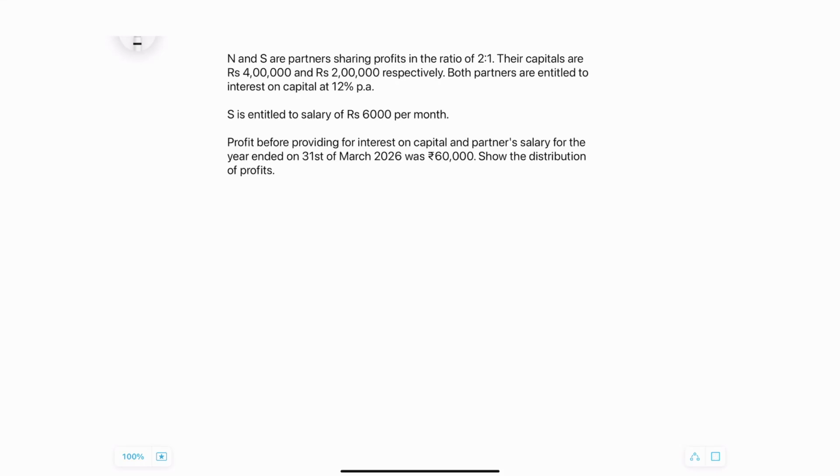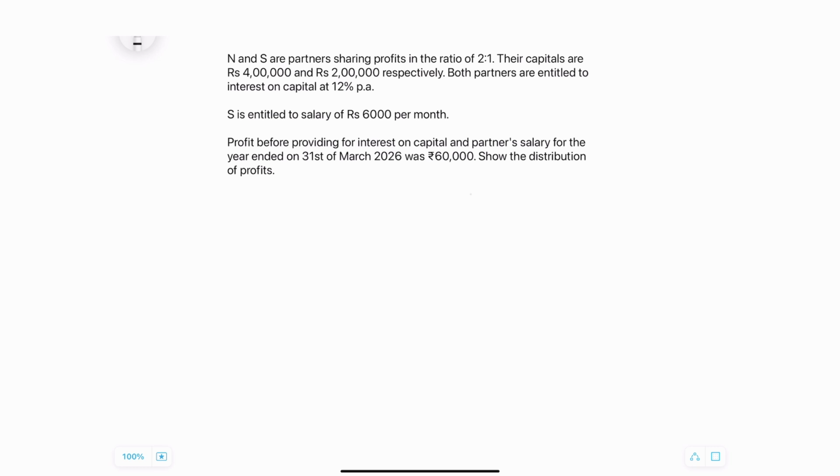Today's question: N and S are partners sharing profits in the ratio of 2:1. Their capitals are rupees 4 lakhs and rupees 2 lakhs respectively. Both partners are entitled to interest on capital at 12% per annum. S is entitled to a salary of rupees 6,000 per month. Profit before providing for interest on capital and partner's salary for the year ended 31st March 2026 was 60,000 rupees. Show the distribution of profits.